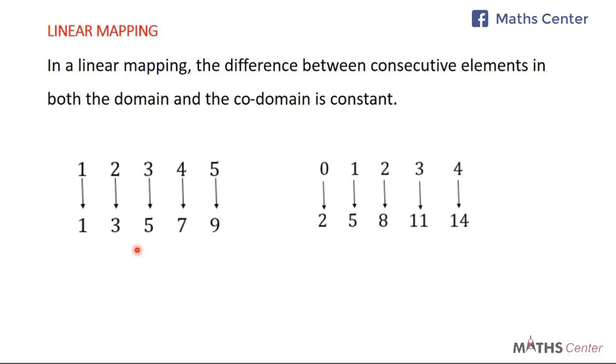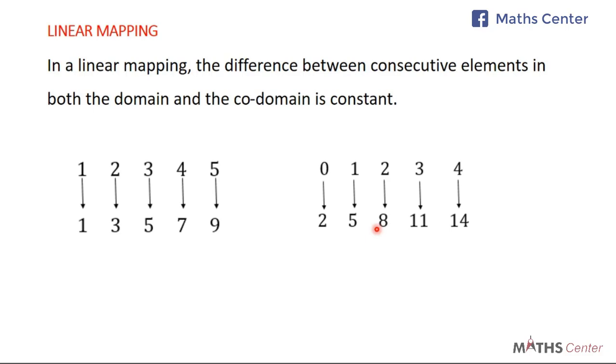Let's look at another example. Looking at this example, you can see that the difference between 0 and 1 is 1. The difference between 1 and 2 is 1. And it continues. It's going to be 1, 1, 1 for all of them. The difference between 2 and 5 is 3. The difference between 5 and 8 is 3. And it's also going to be the same for all of them. So we see that this is another example of a linear mapping.